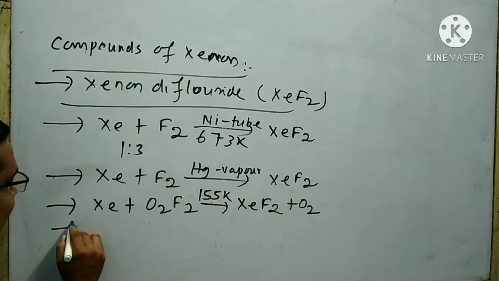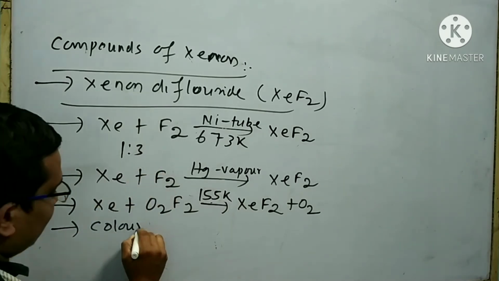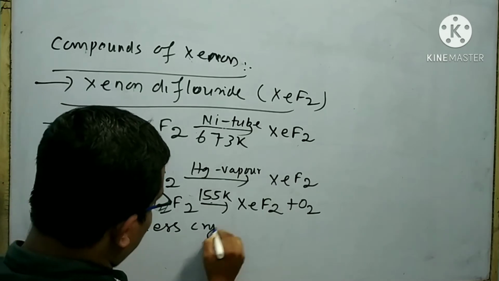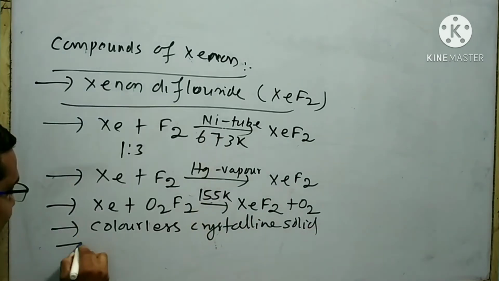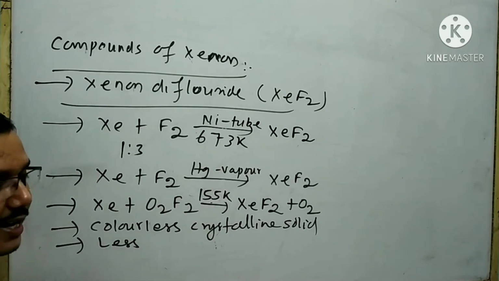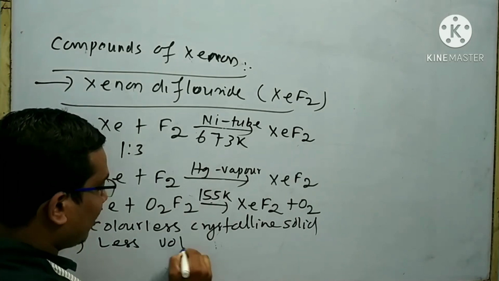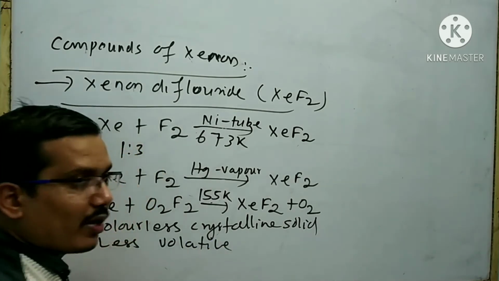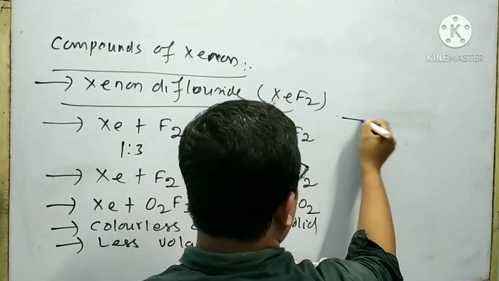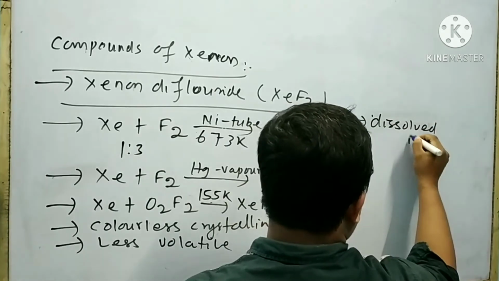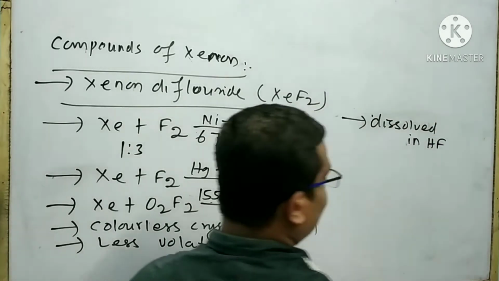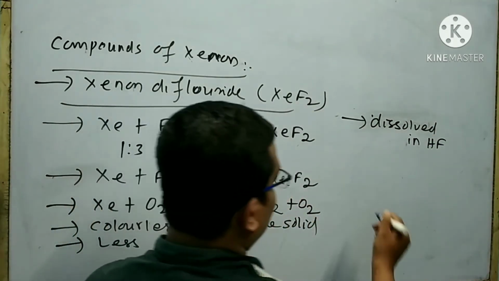Xenon difluoride is a colorless crystalline solid. It is less volatile than other fluorides of xenon. Xenon difluoride dissolves in HF without reacting.